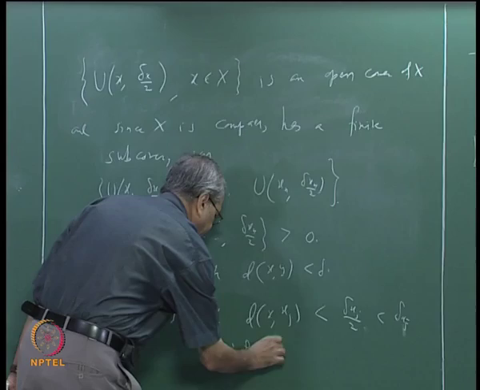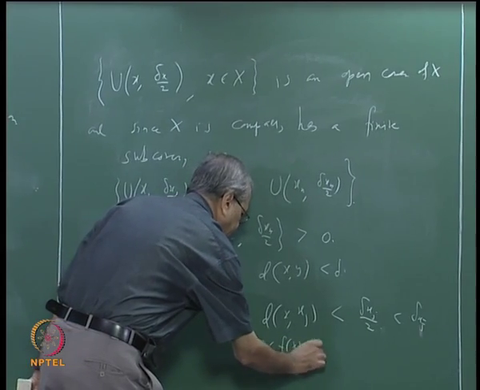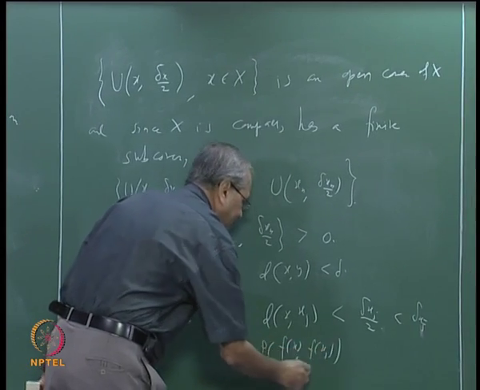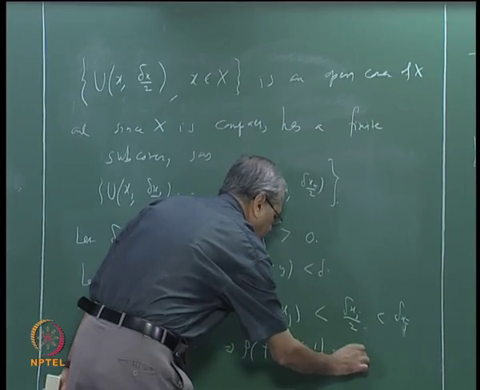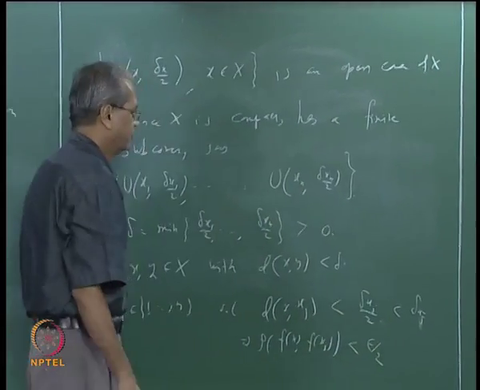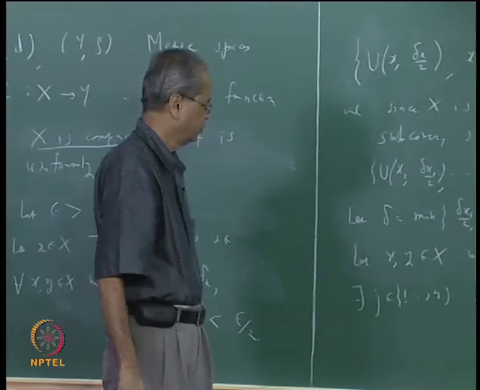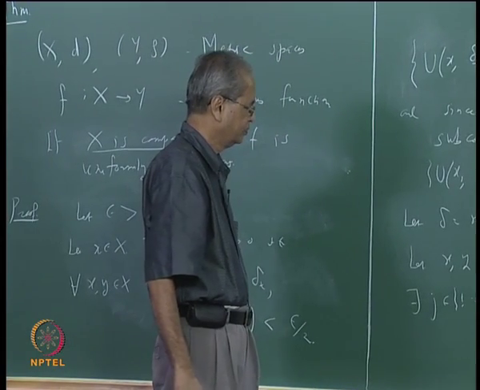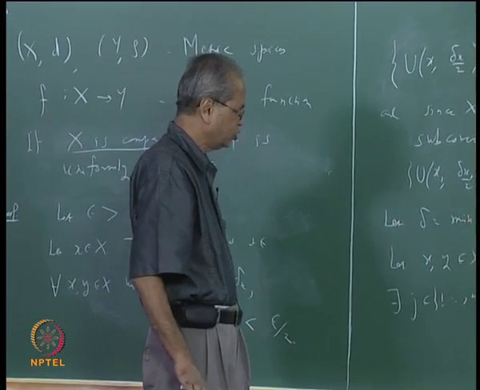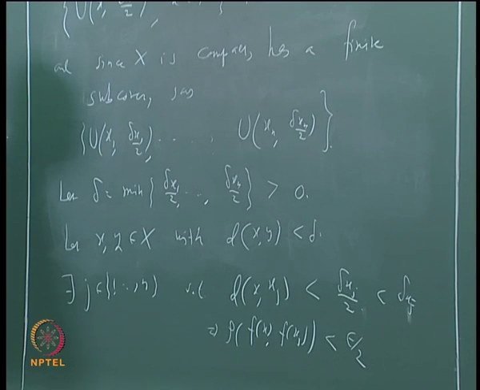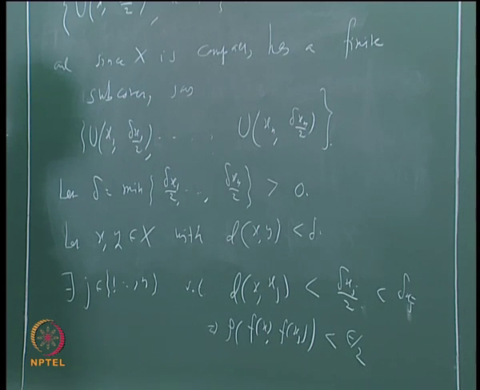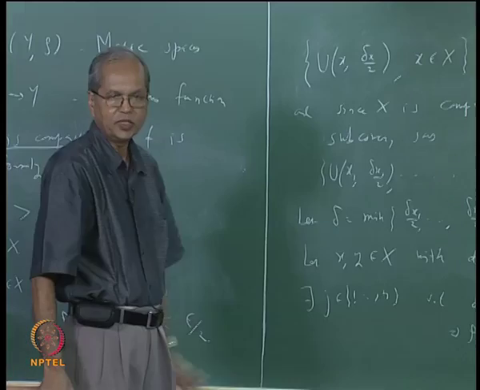So this implies the distance between f(x) and f(xj) is less than epsilon by 2. Remember our objective was to show that the distance between f(x) and f(y) is less than epsilon. So one way of achieving that is to show that the distance between f(y) and f(xj) is also less than epsilon by 2.